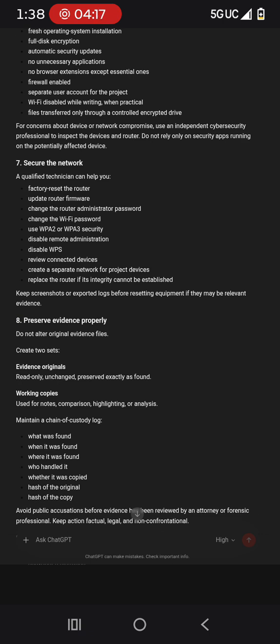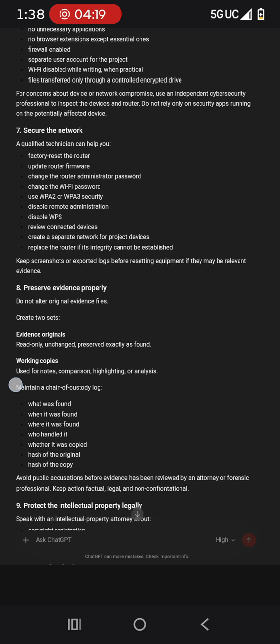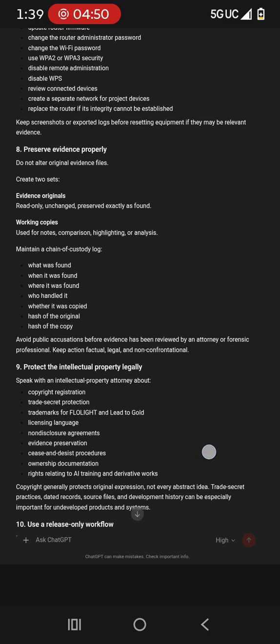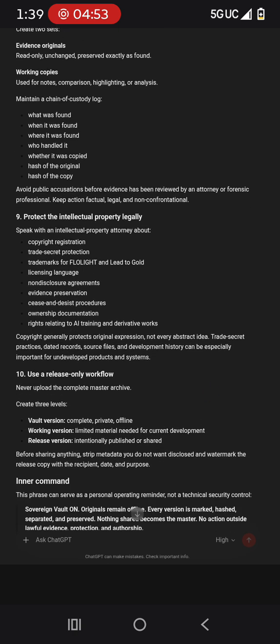8. Evidence. Preserve evidence properly. Do not alter original evidence files. Create 2 sets. Evidence originals, read-only, unchanged, preserved exactly as found. Working copies, used for notes, comparison, highlighting, or analysis. Maintain a chain of custody log: what was found, when it was found, where it was found, who handled it, whether it was copied, hash of the original, hash of the copy. Avoid public accusations before evidence has been reviewed by an attorney or forensic professional. Keep action factual, legal, and non-confrontational.